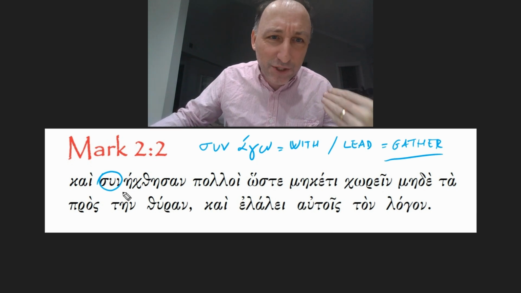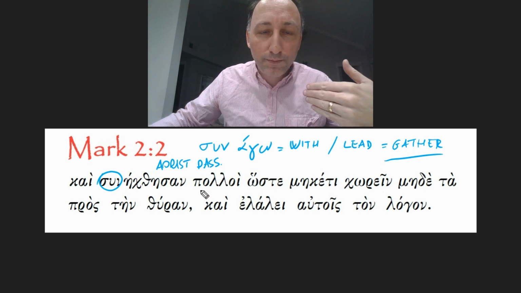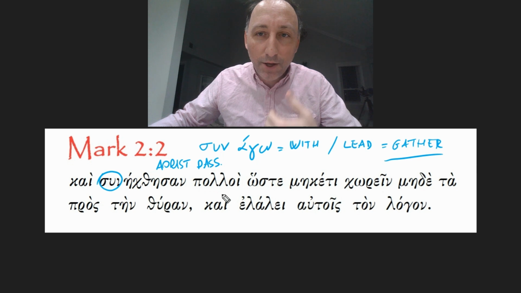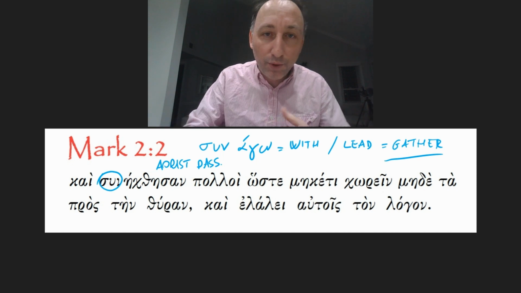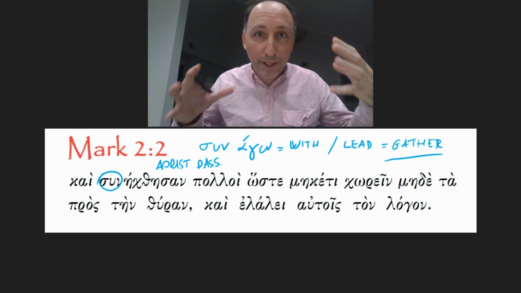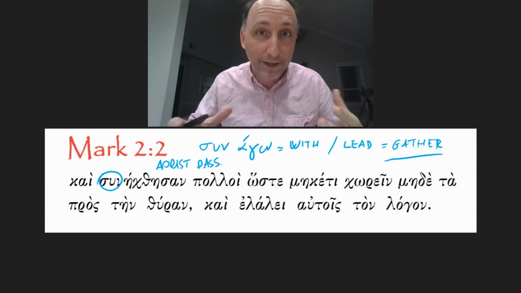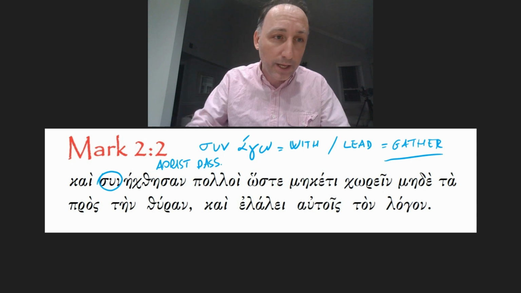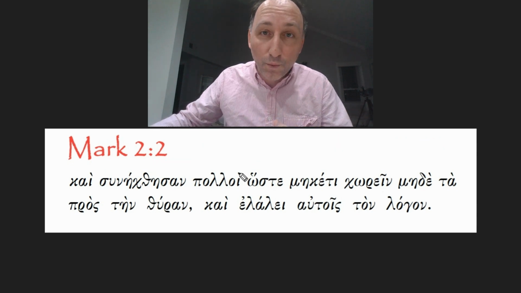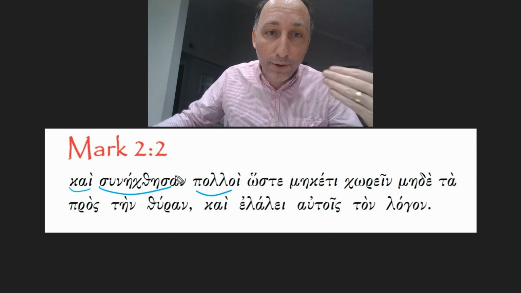This particular sunexesan is an aorist tense in the passive form. So literally, what Mark is saying here is that many were gathered. Remember, all these people are getting there because Jesus is home, came back home. So a lot of people start gathering close to his home, to the home where he was staying, which probably was Peter's house. So the first three words of the verse say kai polloi sunexesan, many were gathered.